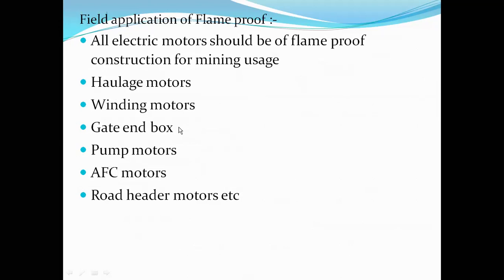Next, pumps and motor pumps. The pumps used in underground coal mines must be of flame-proof construction. Also AFC motors, armored face conveyor, and road header motors, etc. These are all different types of electrical equipment used in underground coal mines which must be of flame-proof construction. Most of the electrical apparatus, except the apparatus which operate at a very low voltage, which are intrinsically safe, and most of the electrical apparatus which operate at a high voltage must be of flame-proof construction. Okay, let's move on.